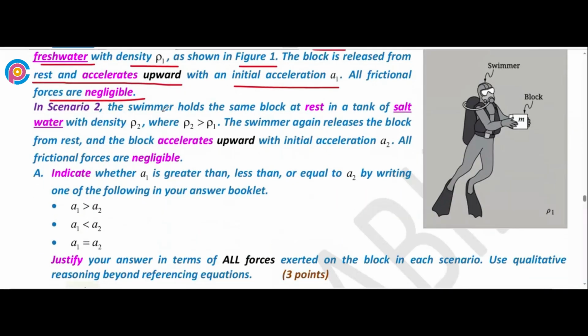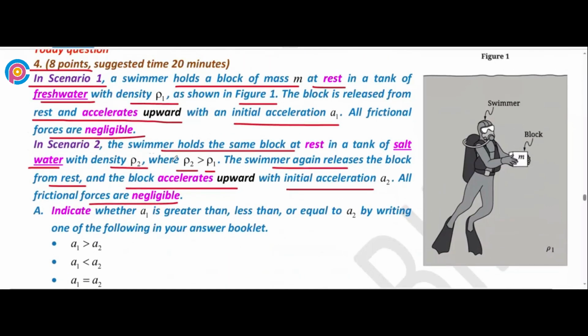In scenario 2, the swimmer holds the same block at rest in a tank of salt water with density rho 2. The density of the salt water is greater than fresh water, so rho 2 is greater than rho 1. The swimmer again releases the block from rest and the block accelerates upward with initial acceleration a2. All frictional forces are negligible. In this case, there is only one difference: fresh water versus salt water.